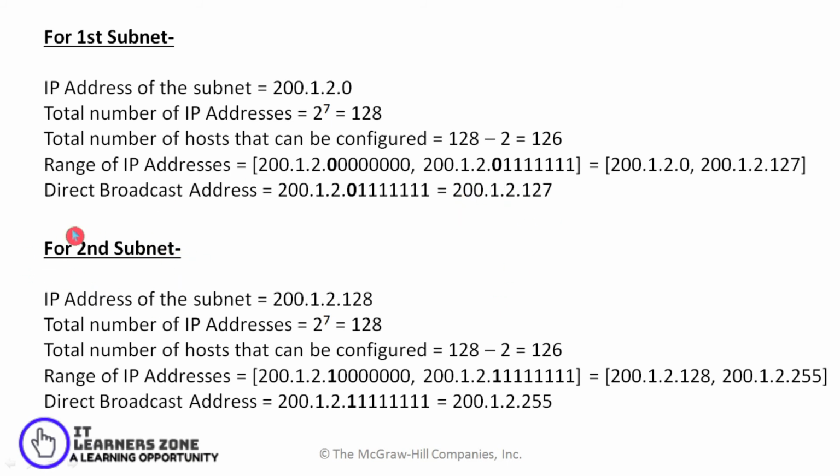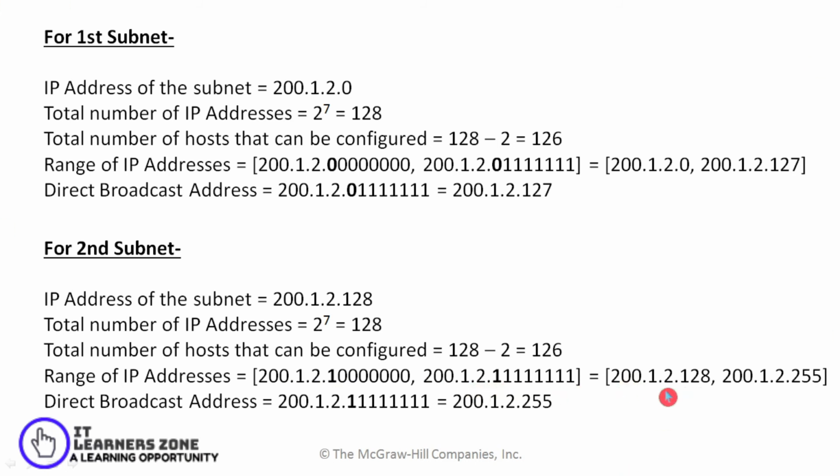In a similar way I can find the second subnet, where my address is 200.1.2.128. The total number of IP addresses in this subnet would be 2 raised to 7, that is 128, and the number of hosts that can be configured would also be 128 minus 2, that is 126. So the range of addresses would be 200.1.2.1 with all zeros to 200.1.2.1 with all ones.